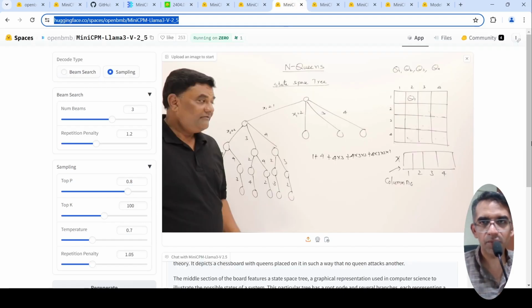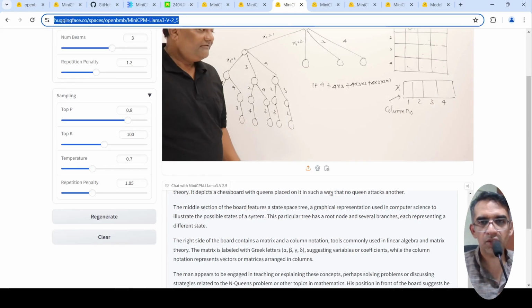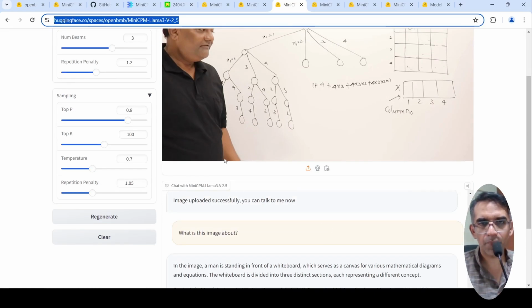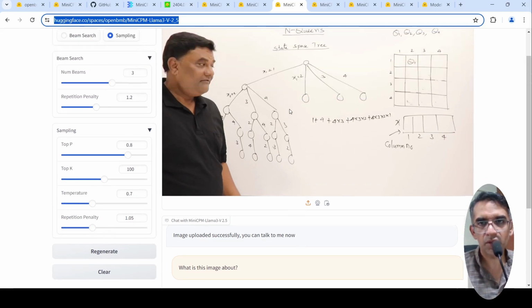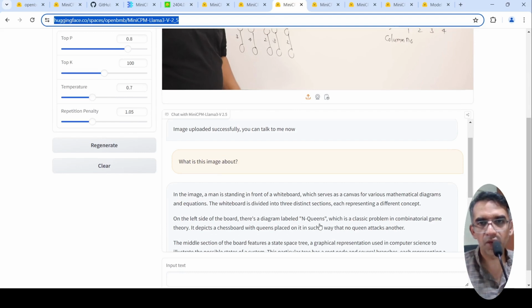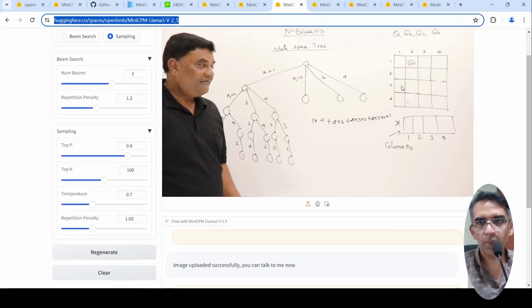Then I tried another image, a screenshot of a YouTube video, and asked what it is. It says clearly a man standing in front of a whiteboard, which serves as a canvas for various mathematical diagrams and equations, which is true. The whiteboard is divided into three parts, each representing a different concept. On the left, there's a diagram labeled N Queens, which is a classical problem, basically this part.